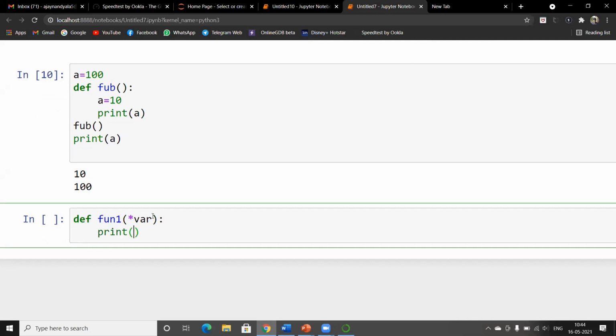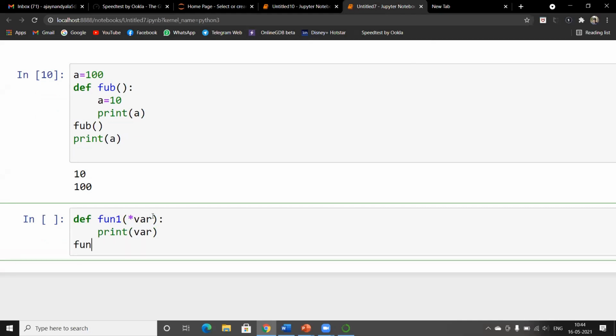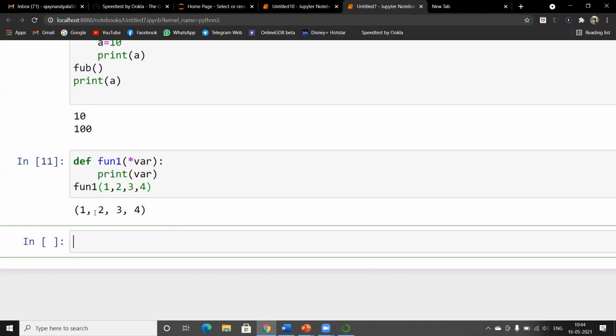If I call the function with values 1, 2, 3, and 4, these values are stored as a list in the function fun1. See, 1, 2, 3, 4 are stored as arguments.